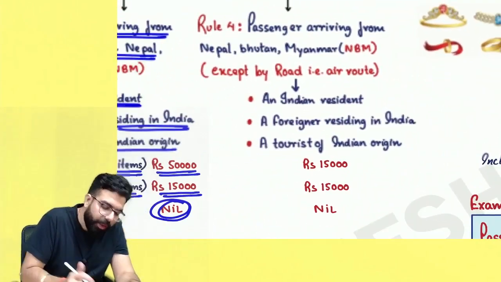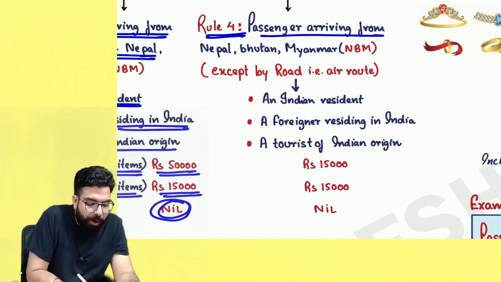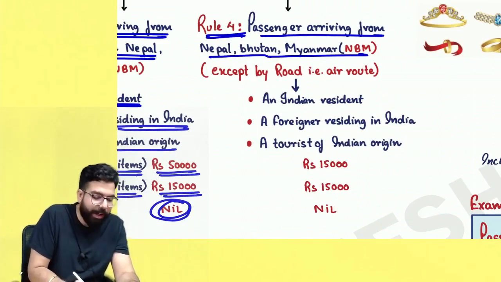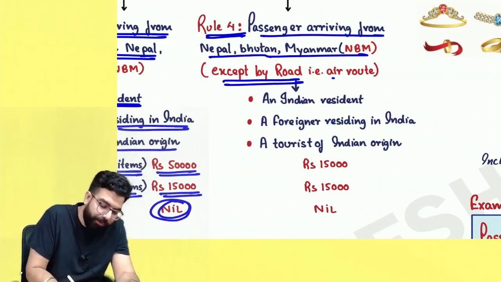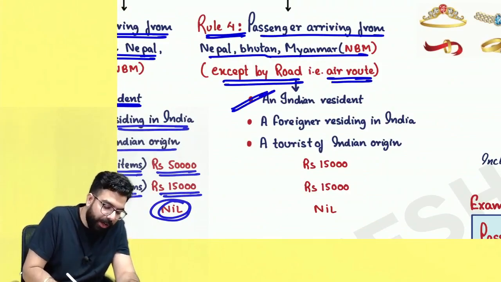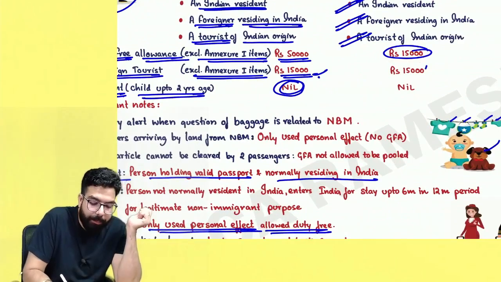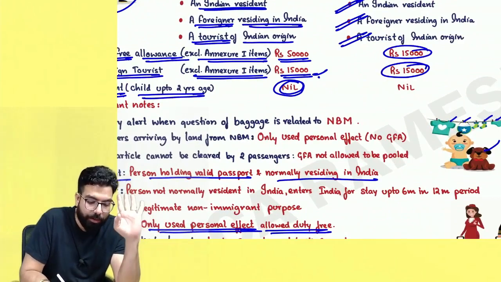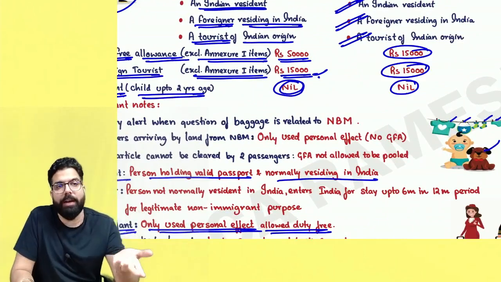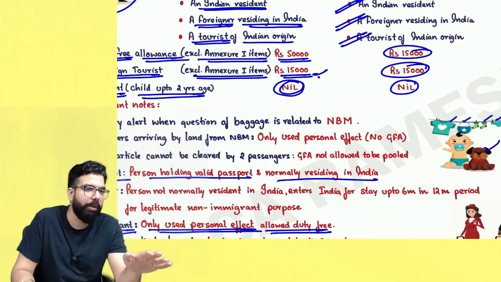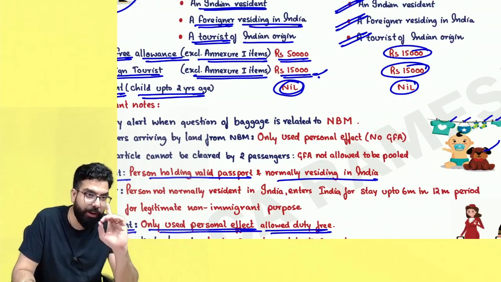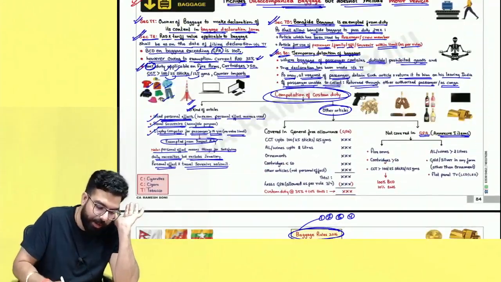So, sir, if I am a passenger arriving from Nepal, Bhutan and Myanmar, in this case they say, except by road. If you are coming by air route, then if you are an Indian citizen, a foreigner residing in India, a tourist of Indian origin, or a foreign tourist also, remember the limit is only 15,000. But for babies, infants up to 2 years, the amount is nil. Please be very careful in your exam about when to apply 50,000 and when to apply 15,000. Done, sir? Point is clear.